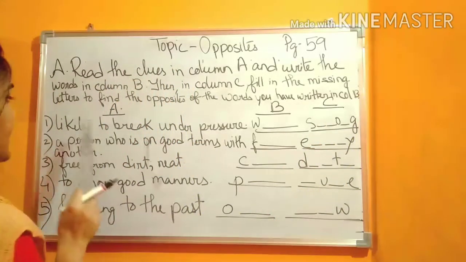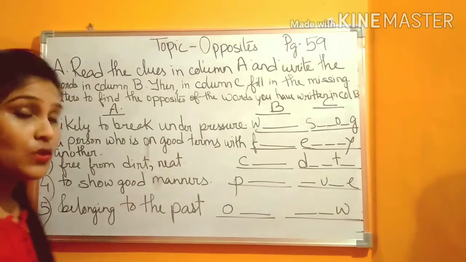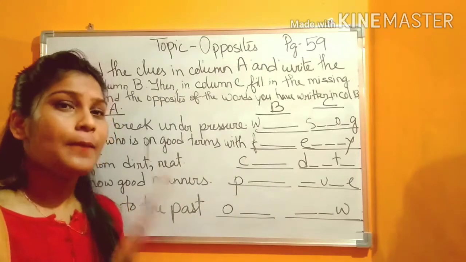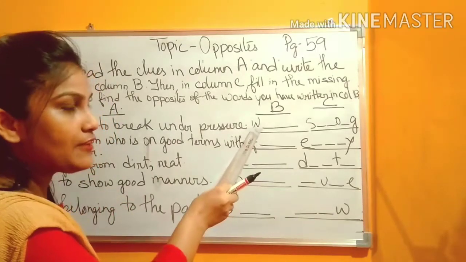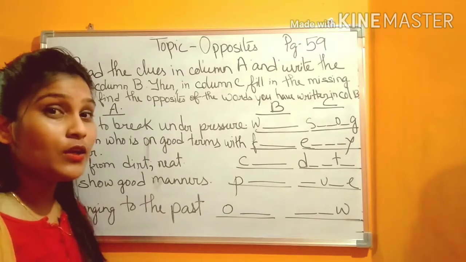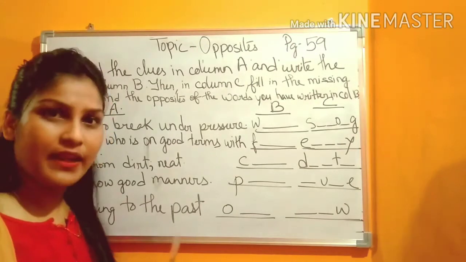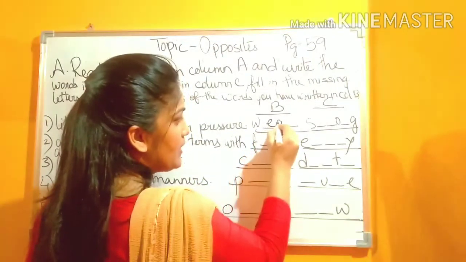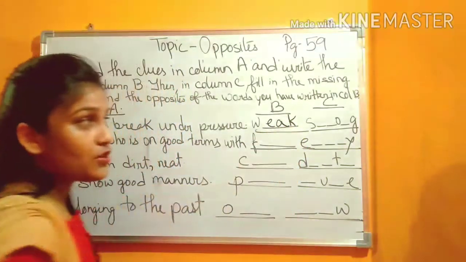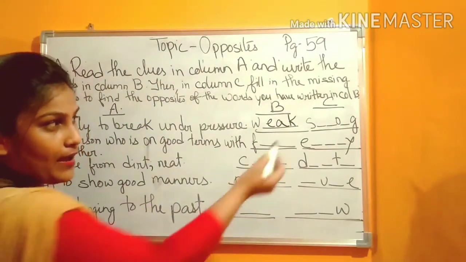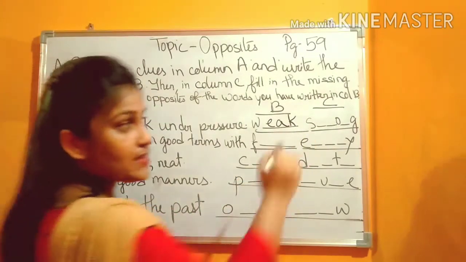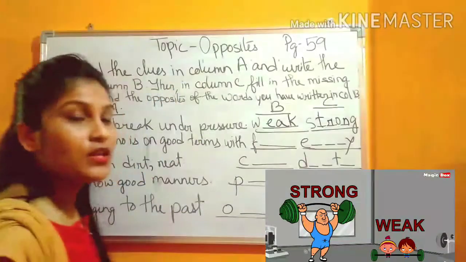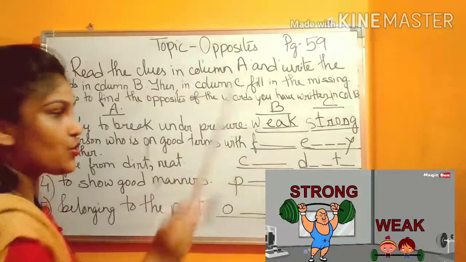Number 1. Likely to break under pressure. So, if there is some kind of pressure, some kind of force, then it will break down. And the first alphabet is given as W. So, what will be the word? Weak. That is why it will break down easily. So, you will write W, already given, E-A-K. And what is the opposite of the word weak? The first letter is also given, S. So, strong. S-T-R-O-N-G. Strong. Okay. Weak, strong.